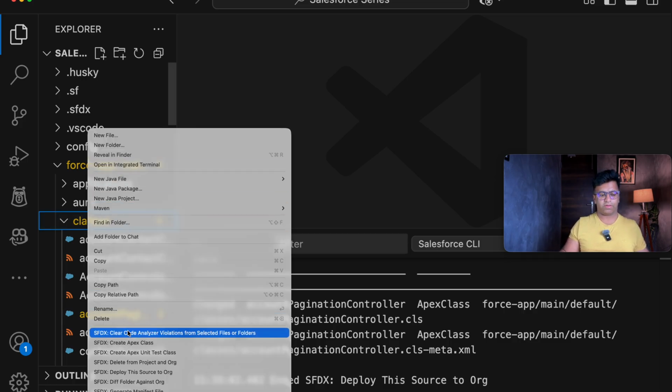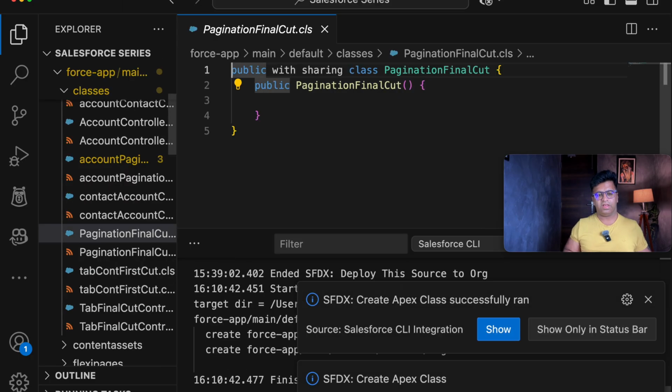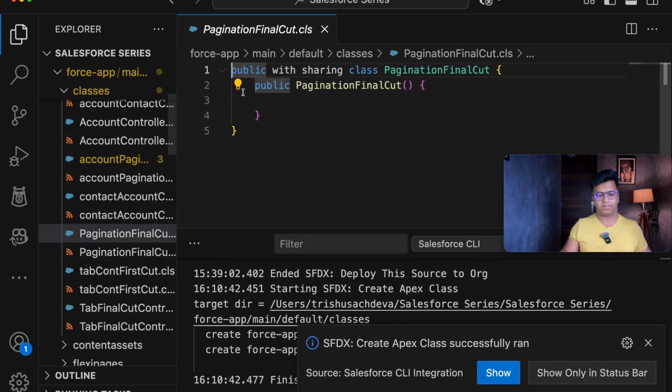I will create an Apex class and name it Pagination Final Cut, and by doing this my class is ready. First of all, as I was saying, we will be sending two parameters here. One is page size and another is page number.